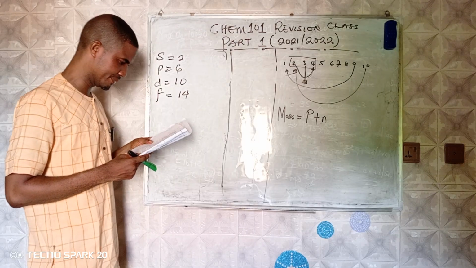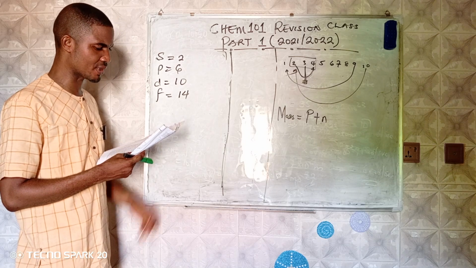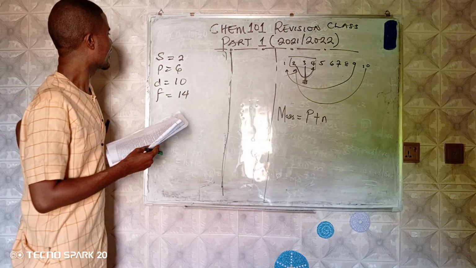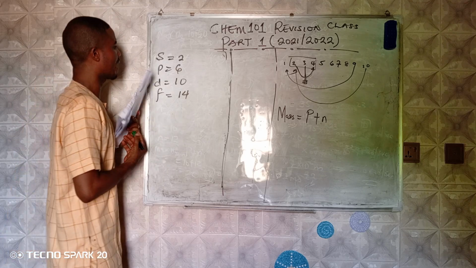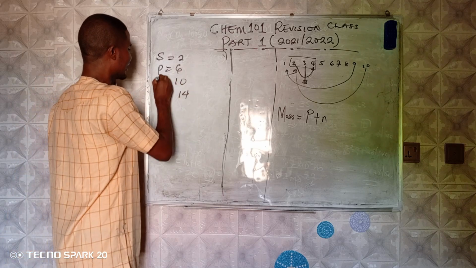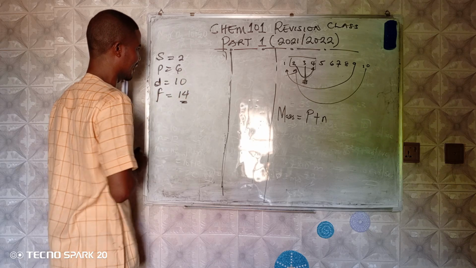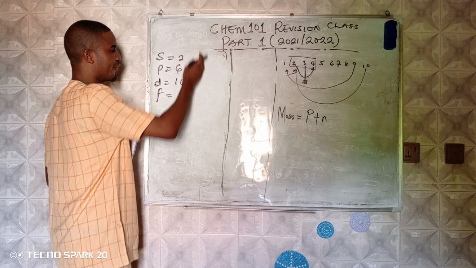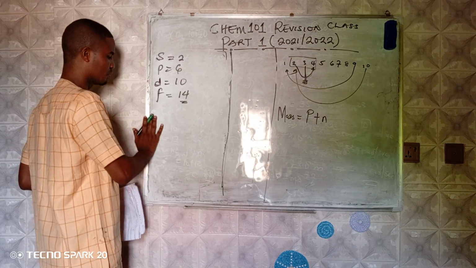Question number 26. The maximum number of electrons in the p orbital. The s orbital will have a highest number of 2 electrons, while the p will carry a highest number of 6, the d will carry a highest number of 10, and the f will have a highest number of 14. It means that when you are filling the s shell, you have 2.